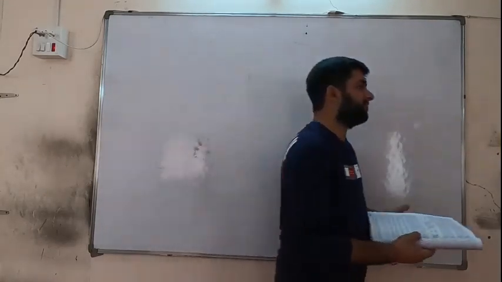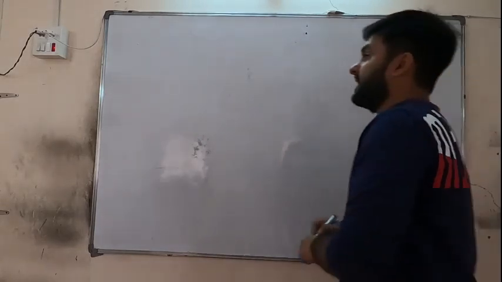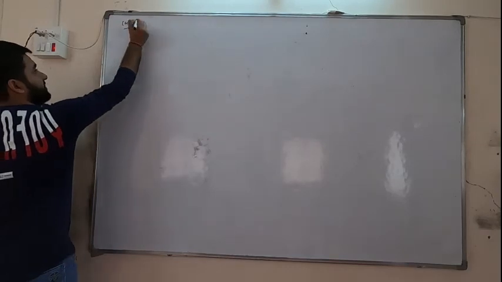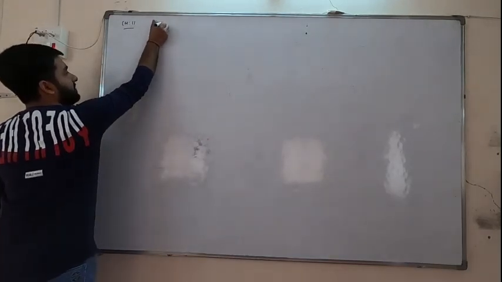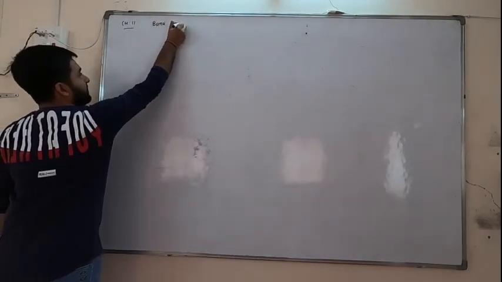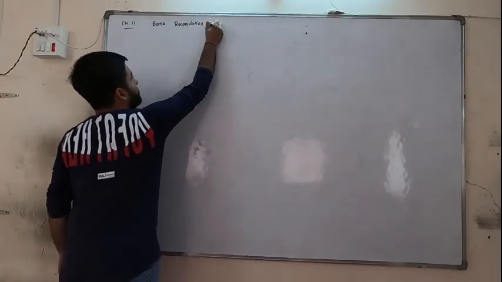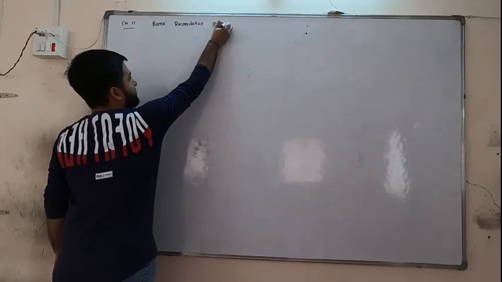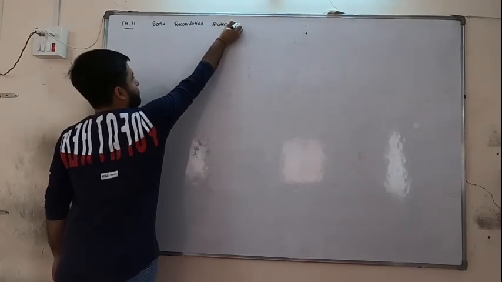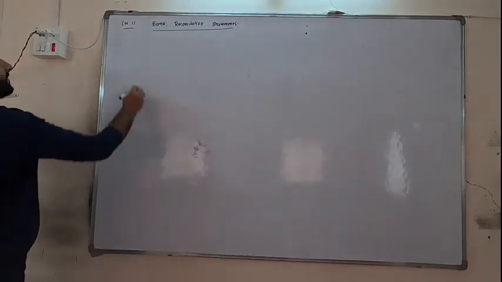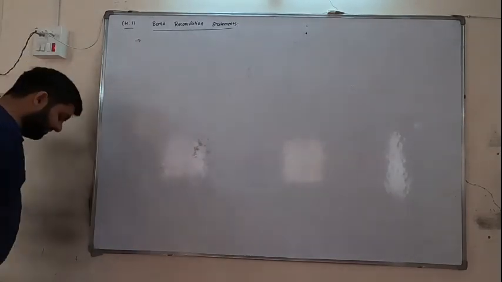Now we will write that thing first. So everyone write the name of chapter. Chapter number 11. Bank reconciliation statement. For that, write a thing first.